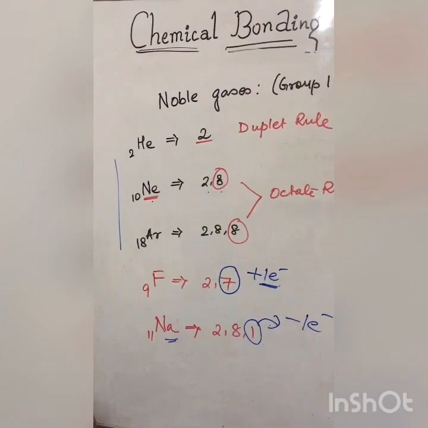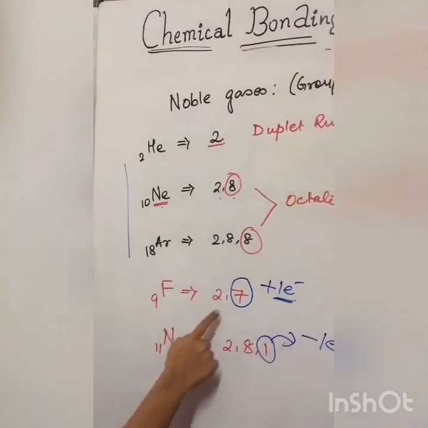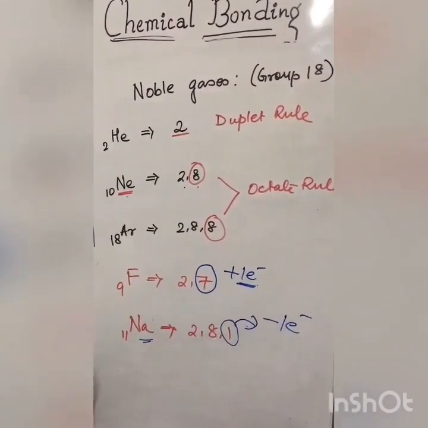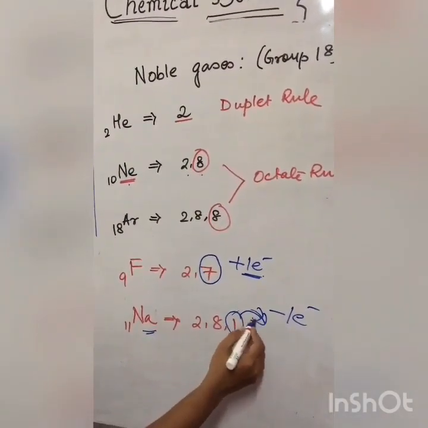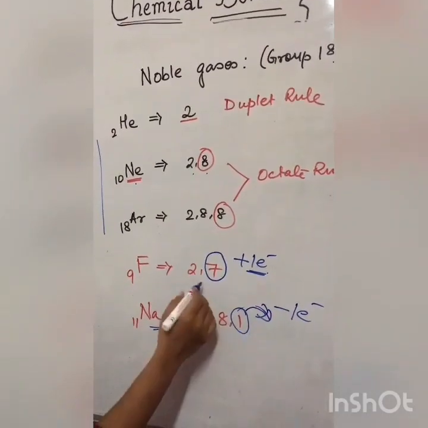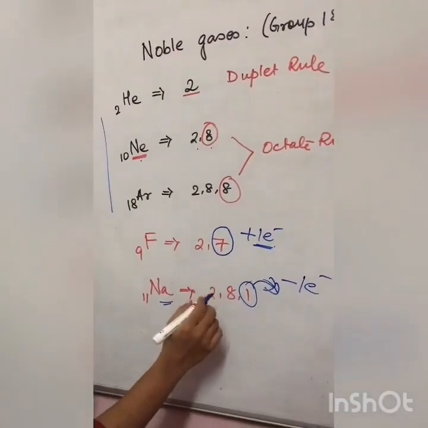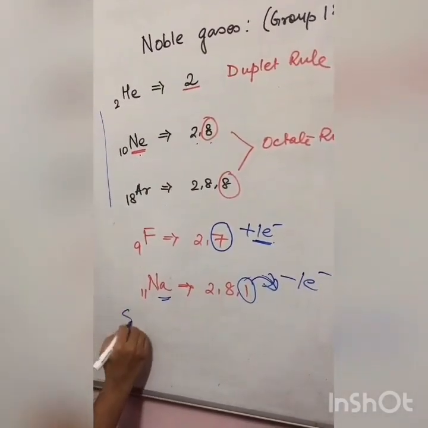Okay. Now chemical bonding can be of 2 types. One is complete transfer of electrons. Complete transfer means suppose sodium gives away 1 electron. So this is complete transfer. Now in some cases you will see there is sharing of electrons. So when there is sharing, we have